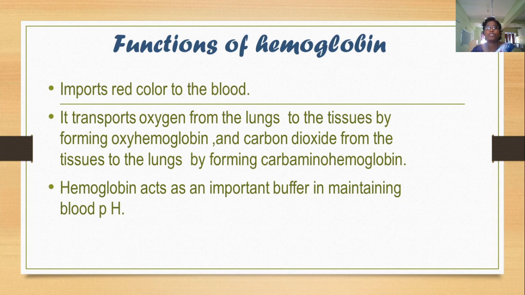Now, what are the functions of hemoglobin? Hemoglobin gives red color to the blood. Next, hemoglobin carries oxygen from the lungs to the tissues by forming oxyhemoglobin, and carbon dioxide from the tissues to the lungs by forming carbaminohemoglobin. Then hemoglobin maintains blood pH. These are the functions of hemoglobin.